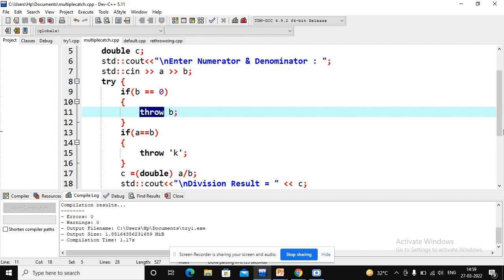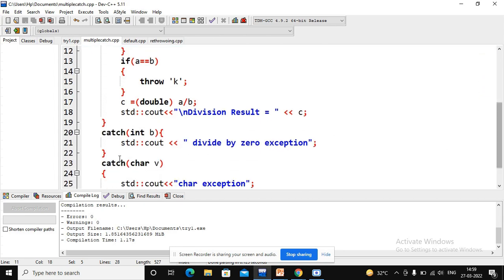It goes to the respective catch statement, catch integer b, and prints divide by 0 exception. Another exception is thrown if a is exactly equal to b, that is throw k. Here a character type of exception is thrown, so we need to catch it with a character variable. The character needs to be written in single quotes. Here is the respective catch statement, so the character exception will be printed.